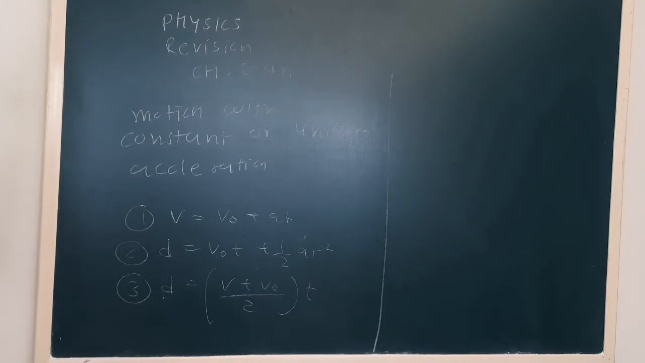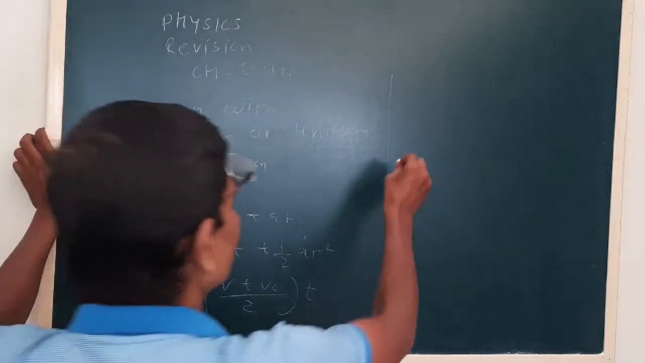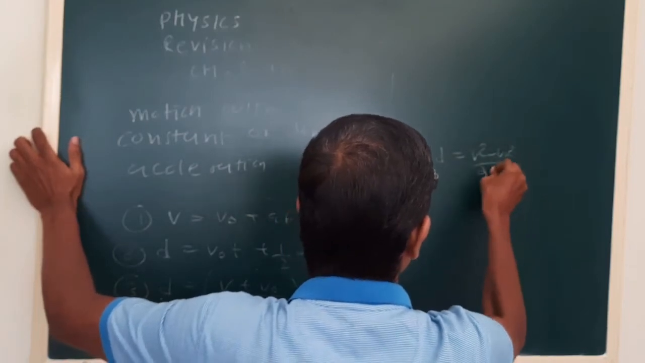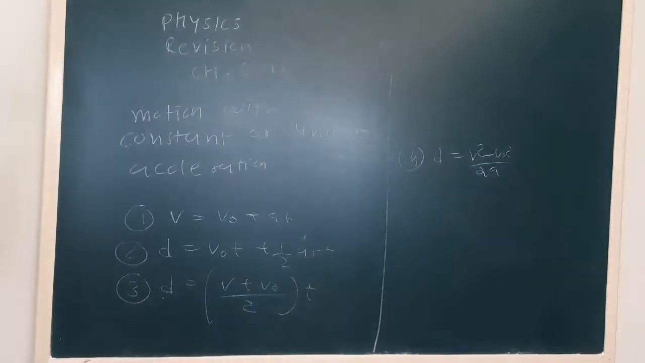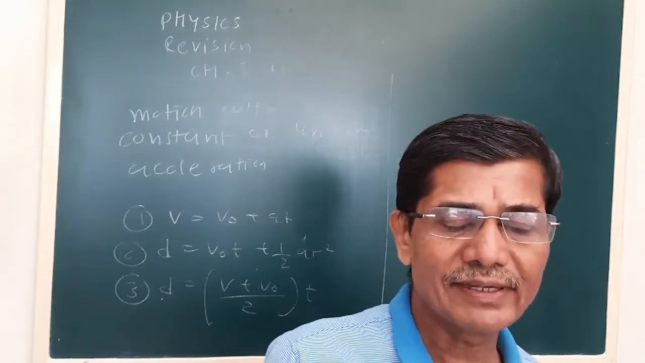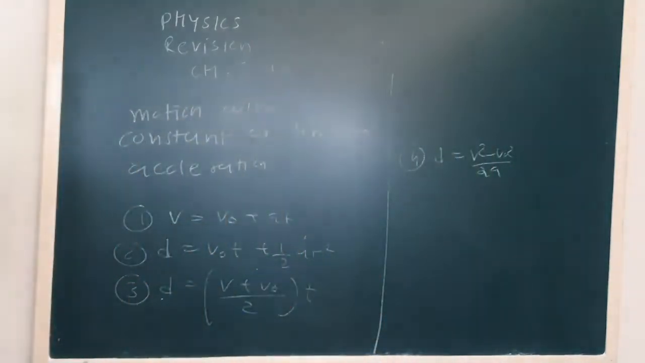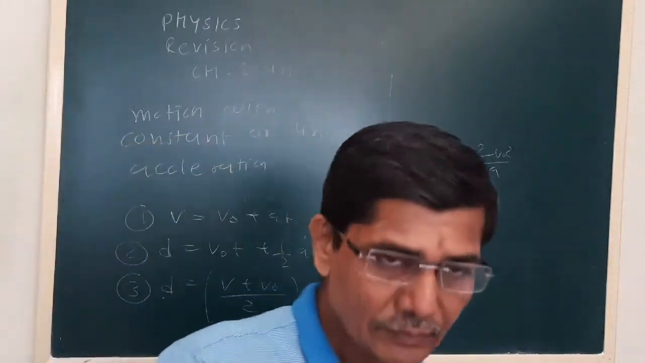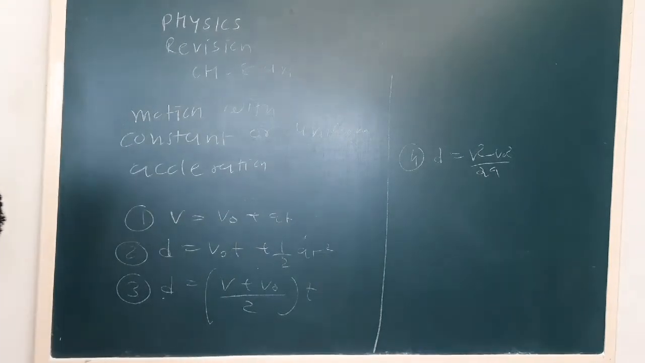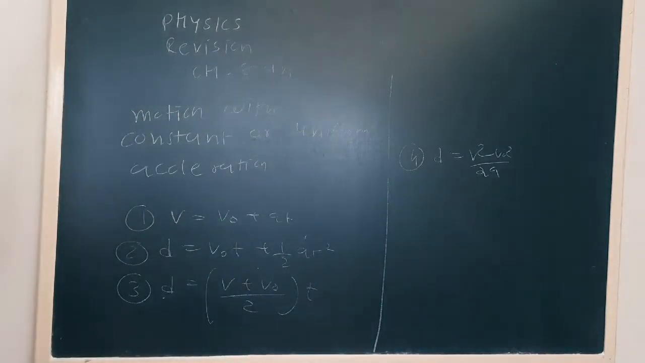Why? Here the motion is with the constant acceleration. And the fourth one you can use is v square minus v0 square upon 2a. Okay, these are the equations which are most useful. Okay, and see the most basic kinematics equations. See, whatever time you will study physics, it will be useful to us. Okay, now let us take an example based on this.